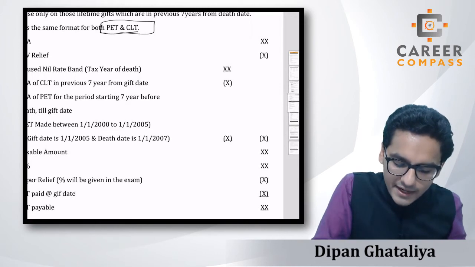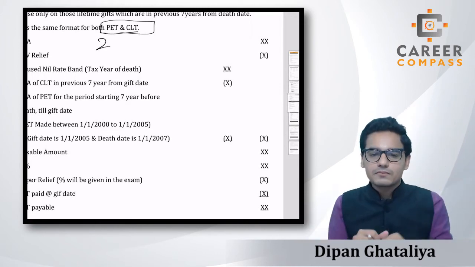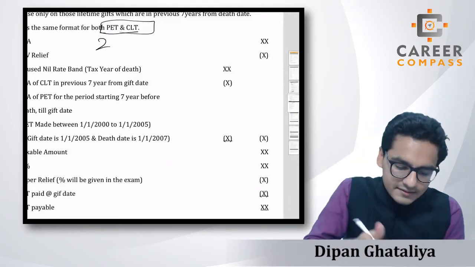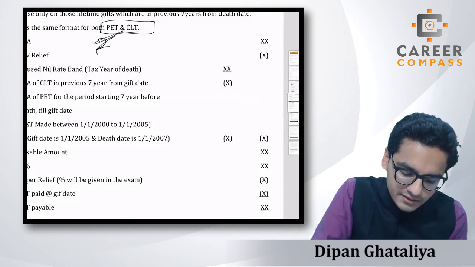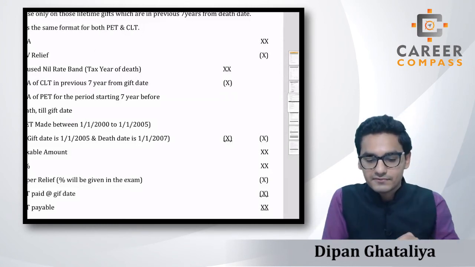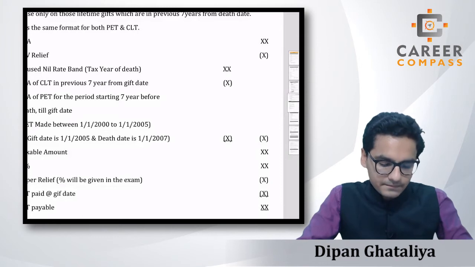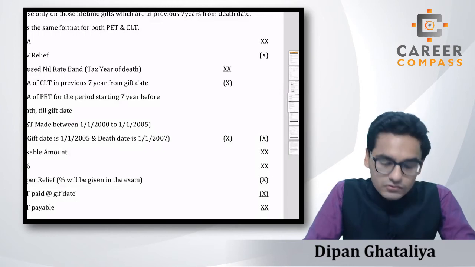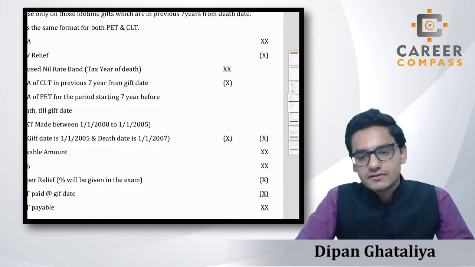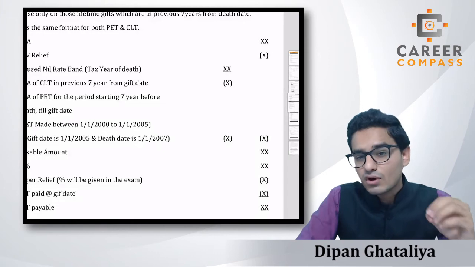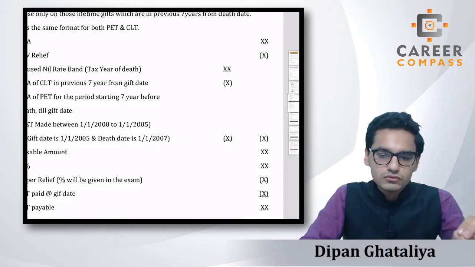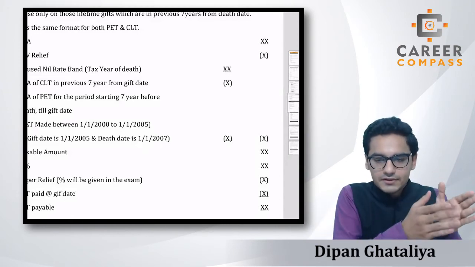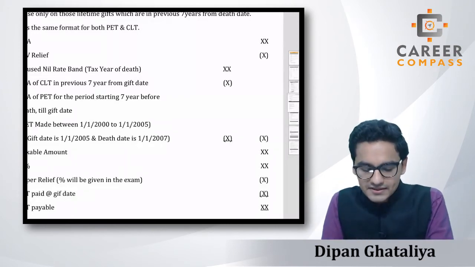If you have made 2 PETs, then you have to prepare 2 separate pro formas, and for 1 CLT, a separate pro forma for this CLT. So this whole pro forma will be based on one particular gift, only one gift. Students, the pro forma starts from the GCA. As I told you in the previous topics, I was focusing on the GCA more because I knew that GCA amount will be carried forward over here and we are going to use that GCA amount in this pro forma.